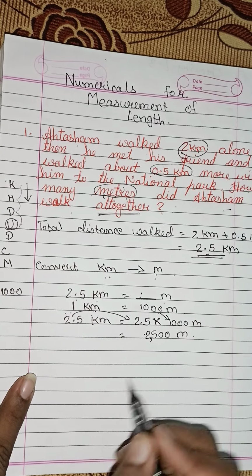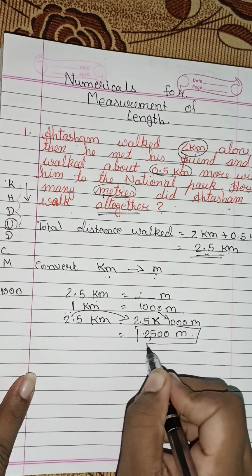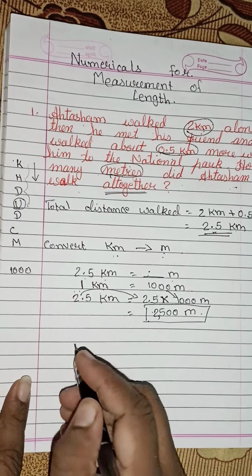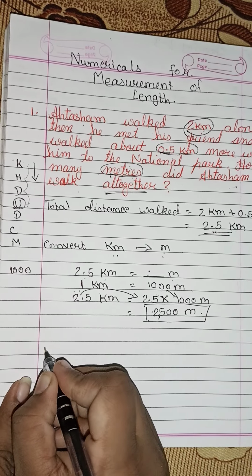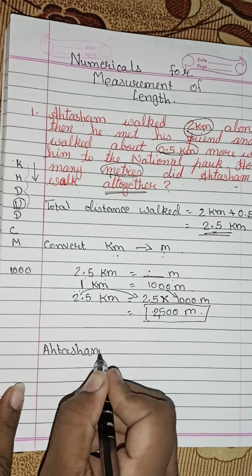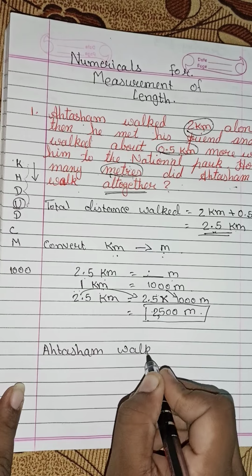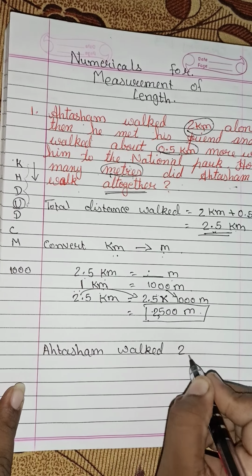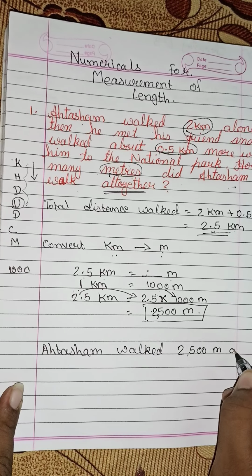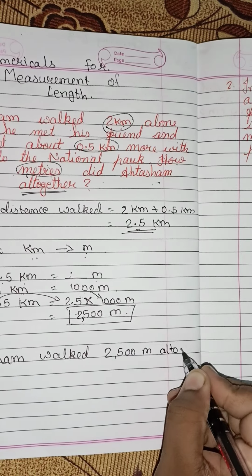Now understood? These sums I have already taught in the class also. So this is the total. So how much did Hathasham walk? Hathasham walked 2500 meter altogether.